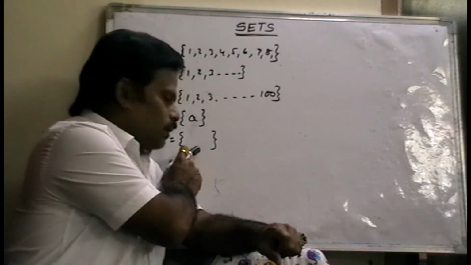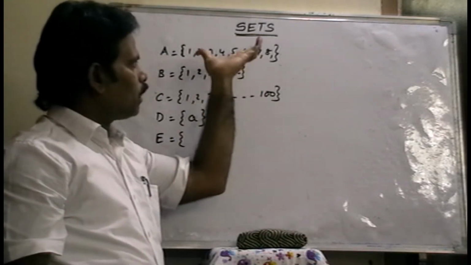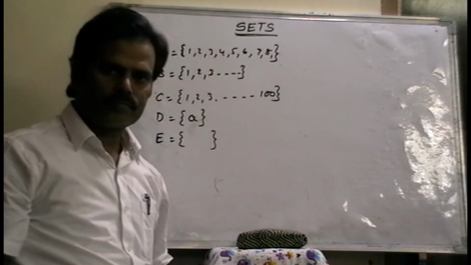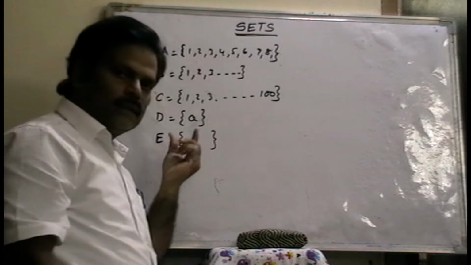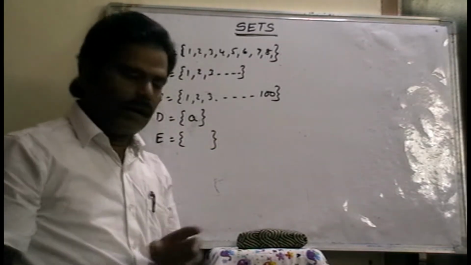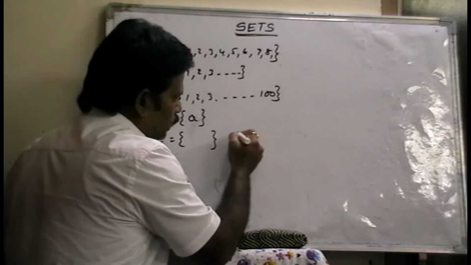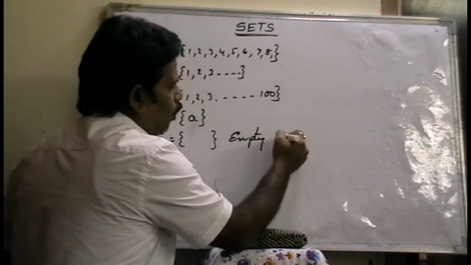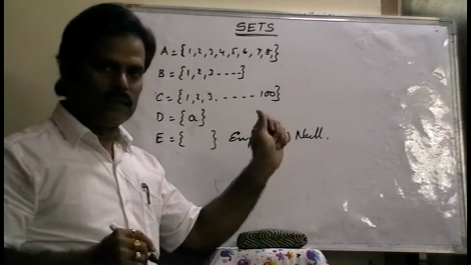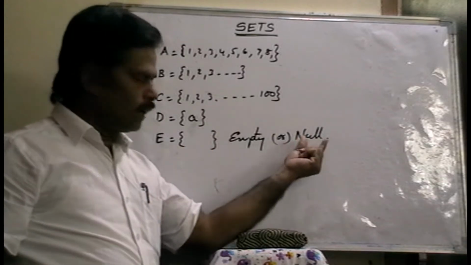How many elements are there? Zero elements are there. Why? Because here is 1 element, here 100 elements, here 8 elements, here unlimited elements, here no elements. If a set consists of no elements in it, otherwise 0 elements are there, then it is called an empty set, or null set. Empty means blank. Empty, no elements, or null set.